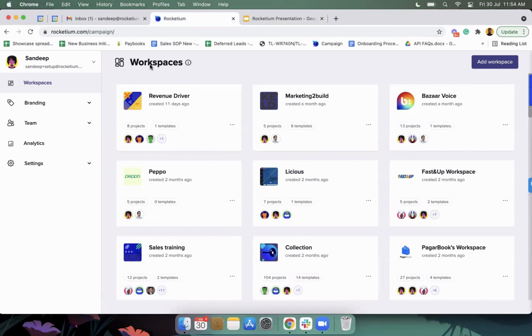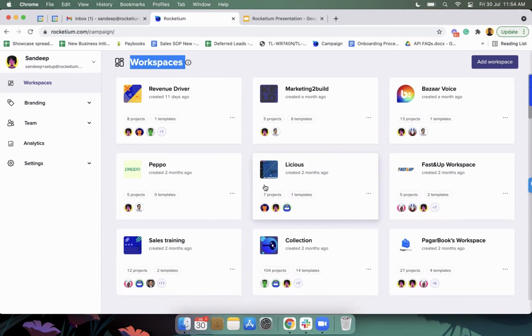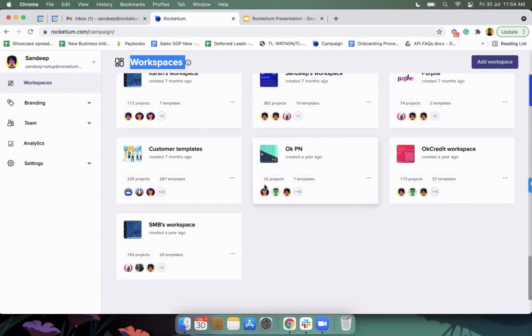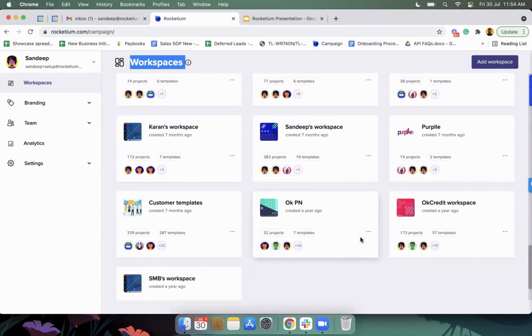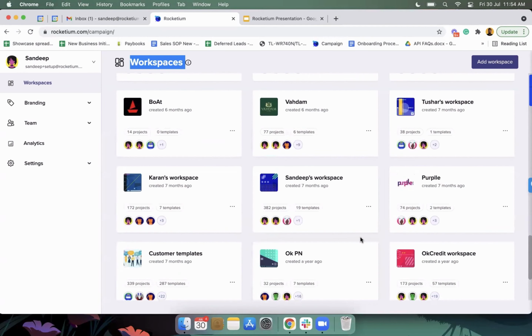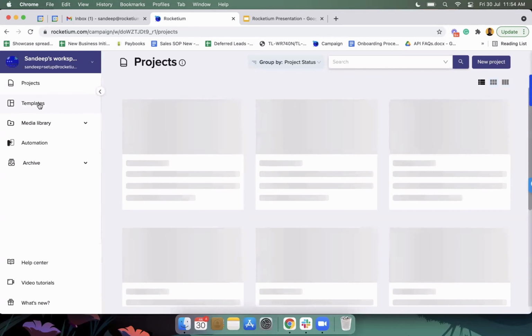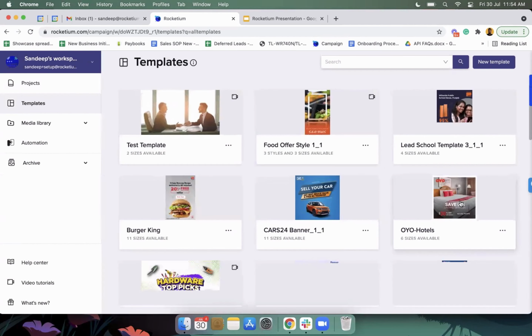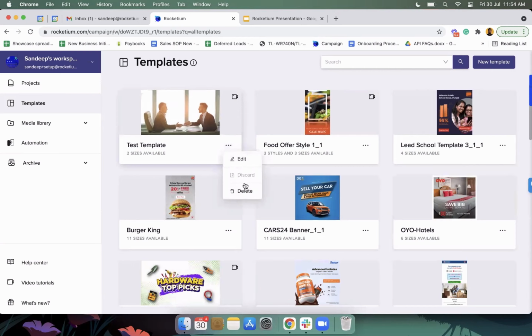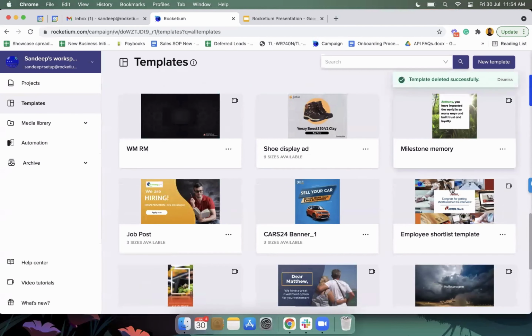The first thing you'll see here is workspaces. Workspaces are nothing but teams that can work together. It can be marketing teams or design teams. Everyone has a different set of accesses, so a marketing team may not be able to create a template, but a design team at the same time won't be able to create a project. All those role based accesses can be defined as well. I'll go ahead and select one template here. I'll go inside one of the folders. These are some of the templates available here. I'll just take an example of one template.